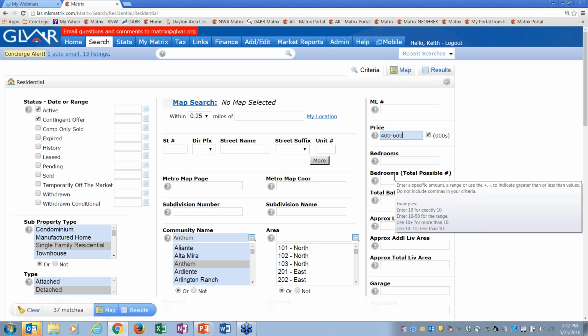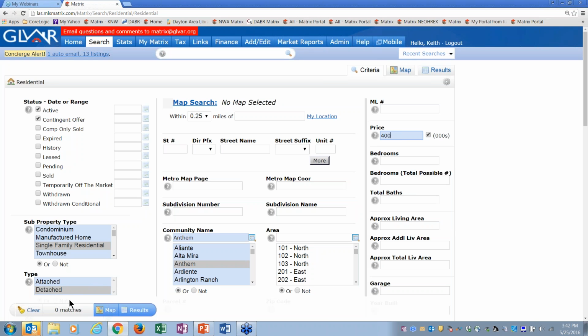This is different from Fusion. If I type in 400 there, that means exactly $400,000, no more, no less. And see my results down here? I've got 0 matches. If I want 400,000 or less, I put a minus sign there. Now I've got 118 matches that are 400,000 or less.